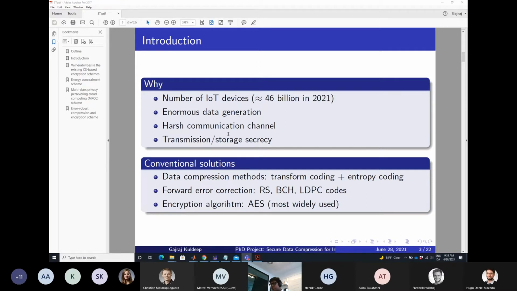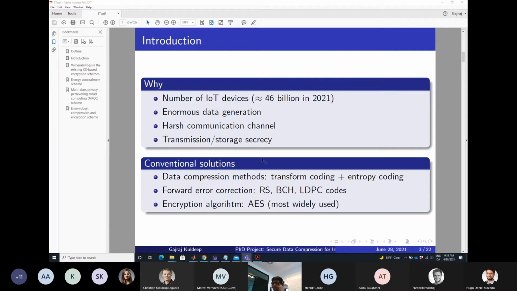And the communication channel is going to be harsh, because most of the resource constrained devices are going to work in the ISM band, that's 2.4 or 2.5 gigahertz, and the next ISM band. So the communication channel will also be very harsh. And the data generated should require some kind of secrecy. So here I'm catering for data compression, error correction, and information secrecy.